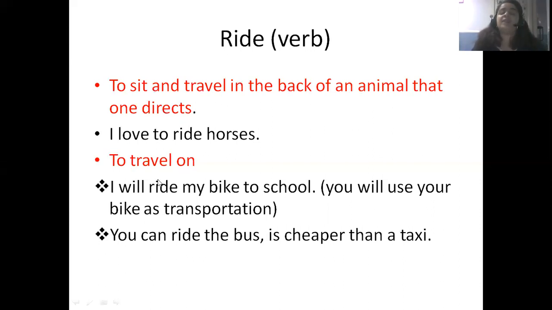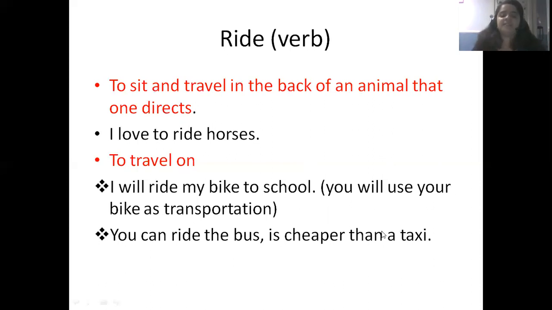Also, it means to travel on. A second definition as a verb is to travel on. I will ride my bike to school. That means that you will use your bike as a means of transportation. Actually, that's another meaning of the word mean, a way to transport, means of transportation. I will ride my bike to school. So that means that you will use your bike to go to school.